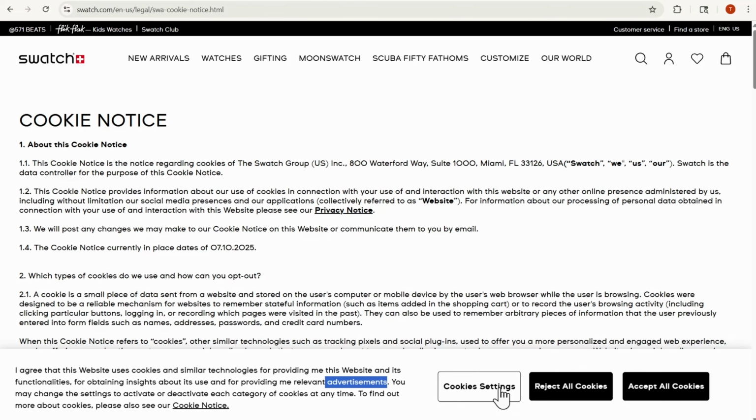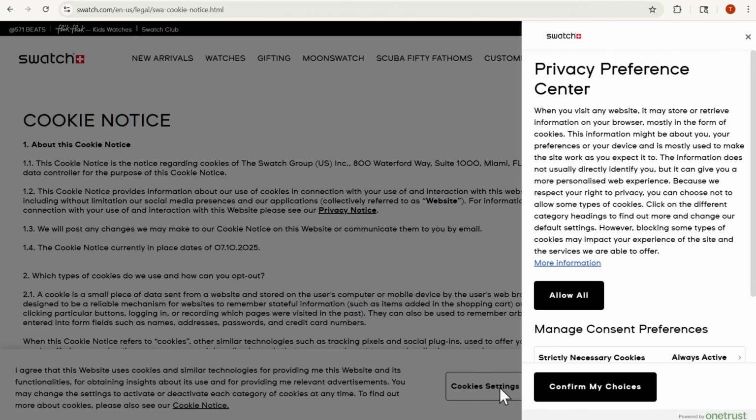I'm going to look at my cookie settings. If you've watched any of my videos in the past, you already know that I always reject all the cookies, which should mean that if I'm interacting with a different site that is not Swatch, I should not be receiving ads related to Swatch products because I've opted out, right?